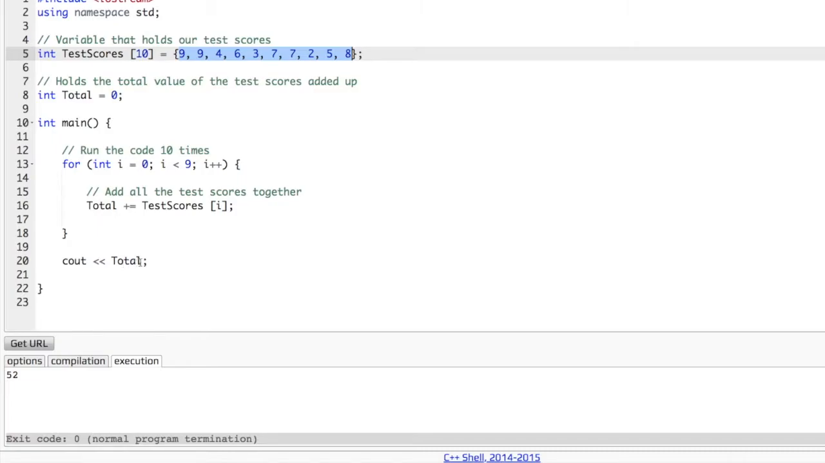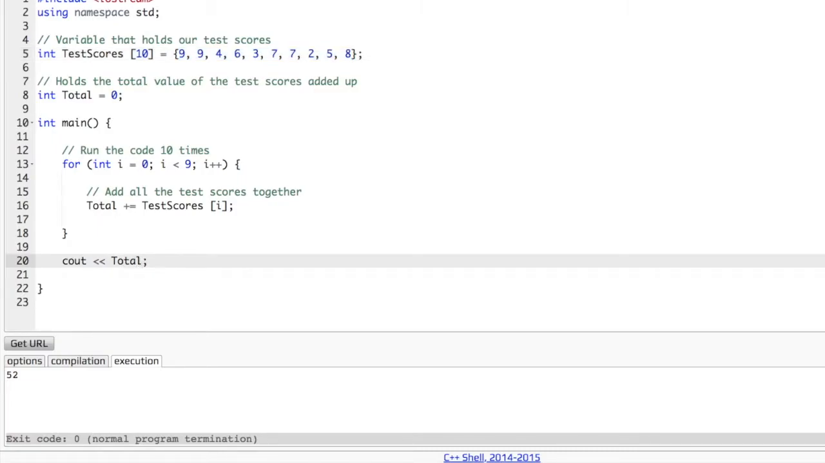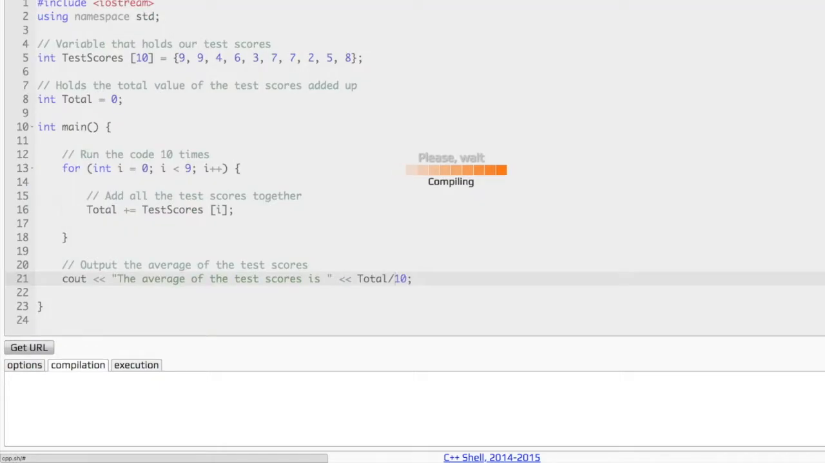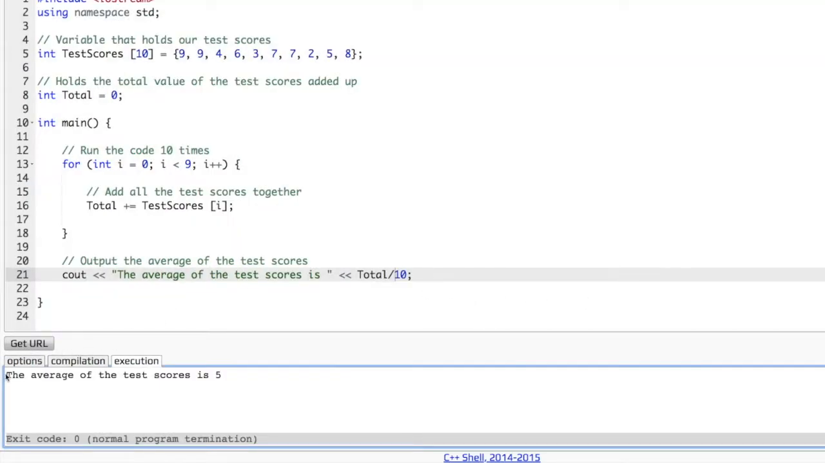Now, let's divide it by how much? 10, because there are 10 items in our array. The average of the test scores is, and it's going to output it. Output the average of the test scores. Okay, that's simple. Let's go ahead and run our code to, of course, make sure it works. The average of the test scores is 5, right?